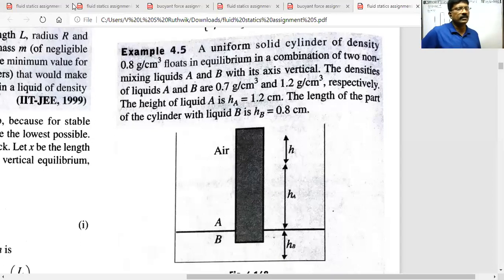A uniform solid cylinder of density 0.8 is in equilibrium in a combination of two non-mixing liquids A and B, with its axis vertical. The densities of A and B are given as 0.7 and 1.2 gram per cc respectively. The height of the liquid A is 1.2 centimeter. The length of the part of the cylinder within liquid B is HB equal to 0.8.